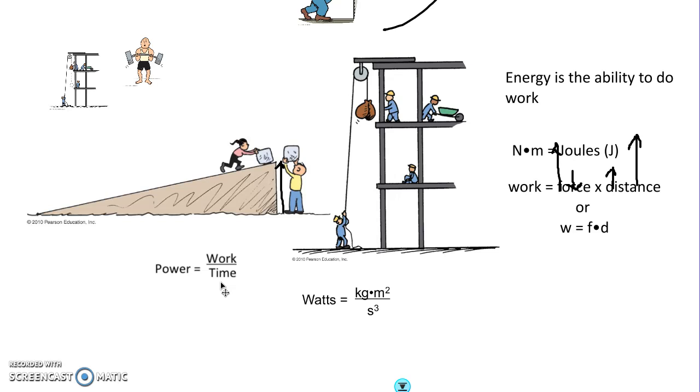The more work you do, the less time you do it in. And the unit was named after James Watt, who invented the steam engine, which was one of the big breakthroughs that allowed machines to be much more powerful and helped power the Industrial Revolution. It would do a lot of work in a short amount of time, so it's kind of fitting that it was named after James Watt.